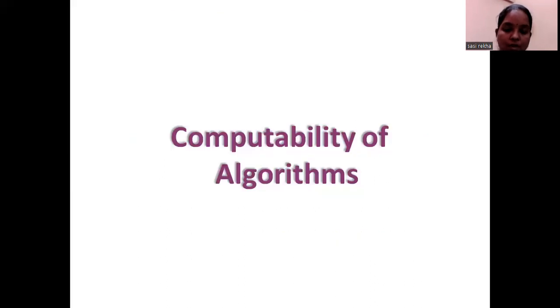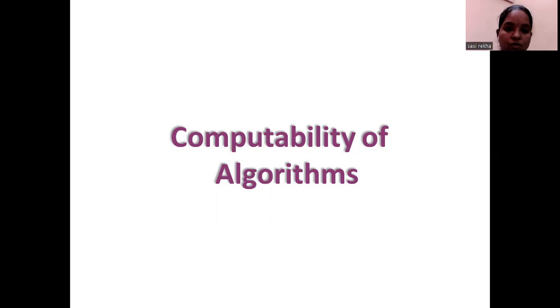We'll move on to the topic called computability of algorithms. From unit 1, we discussed what an algorithm is, what the different characteristics of an algorithm are, and what rules we have to follow in order to write an algorithm. We also discussed sample algorithms to find the Fibonacci series, the factorial of a number, and the sum of n natural numbers. And we have also written algorithms related to searching and sorting, right?